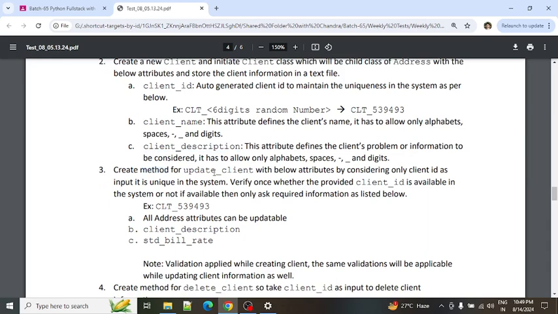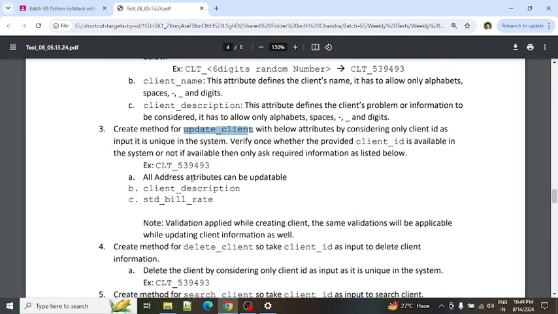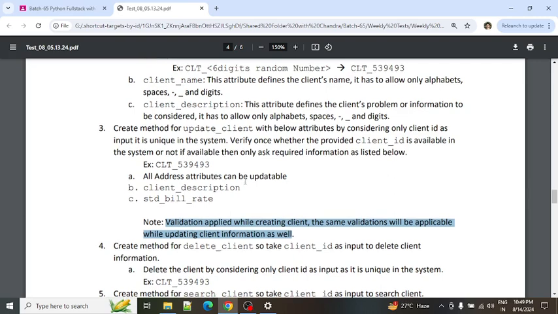Create a method for update client. Some of the attributes need to be considered to update the client information. So to update a client, we must require the input called the client ID as it is unique in the system. Okay. And all address attributes can be updatable. Along with this, the client description and the standard build rate has to be updated. And all the validations are the same. Whatever validations are applied while creating the client, all the validations will be applicable the same.